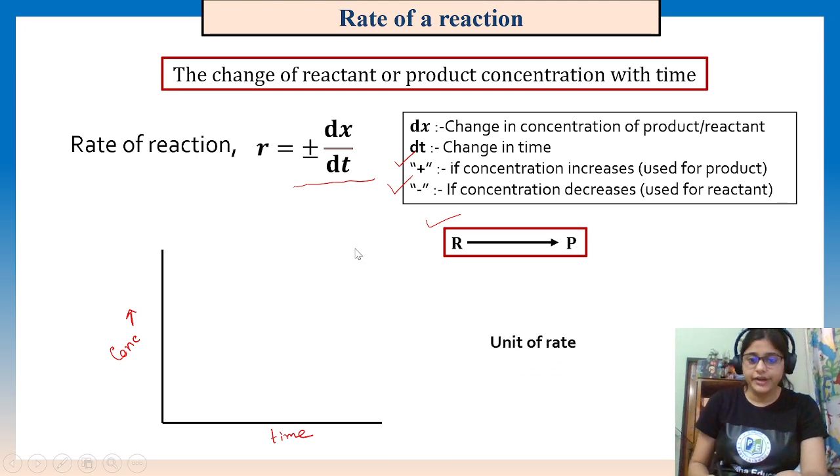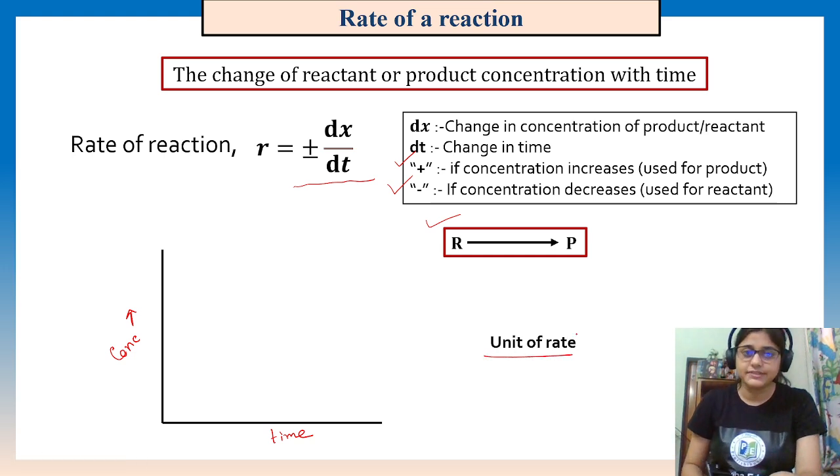So, the unit of rate. Okay, this is important. Why? You will see in the later slides. That's why it is important. So rate is dx by dt. dx means concentration. Change in concentration is actually the concentration unit, right? Concentration divided by time. What is the unit of concentration? Mole per liter. Here let's say time in seconds.